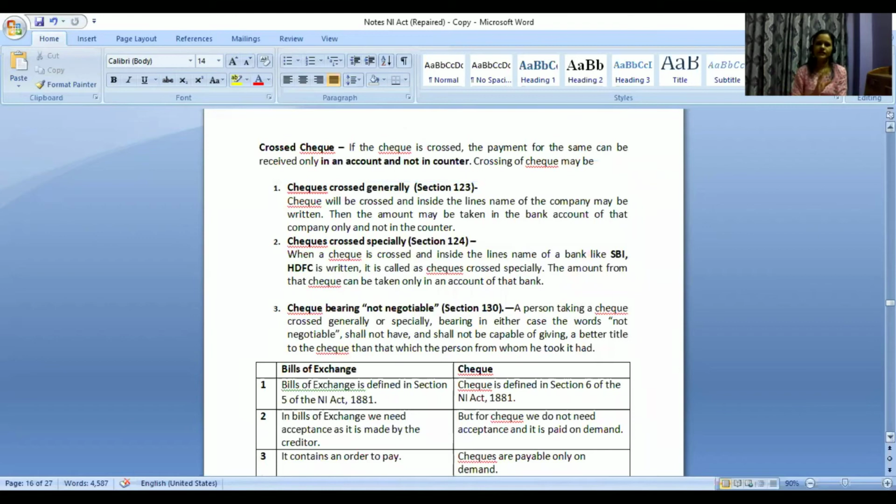So in case the question comes, how many types of checks are there? Two types, generally and specially. Now we will see why we have a third type of check as well.